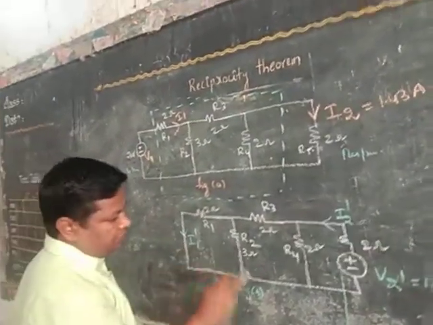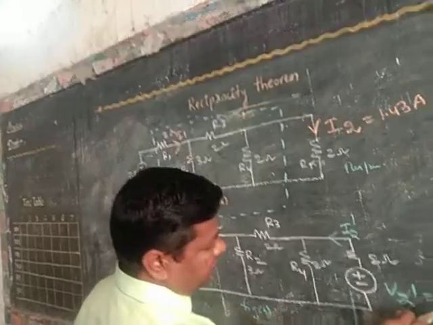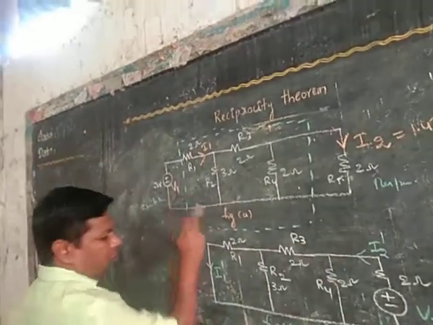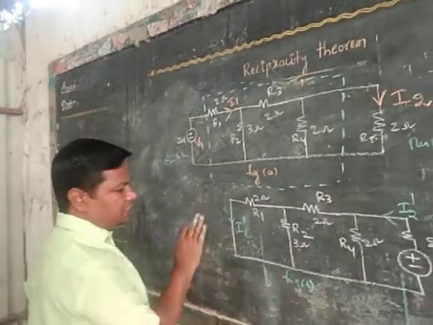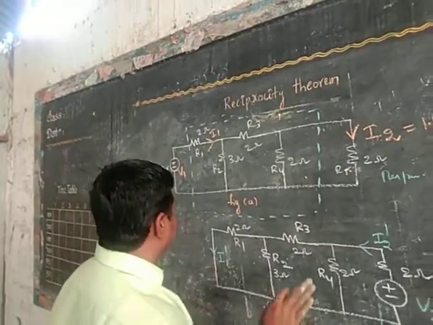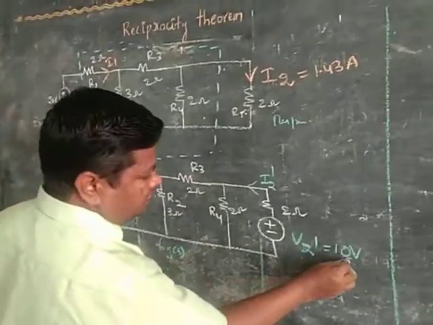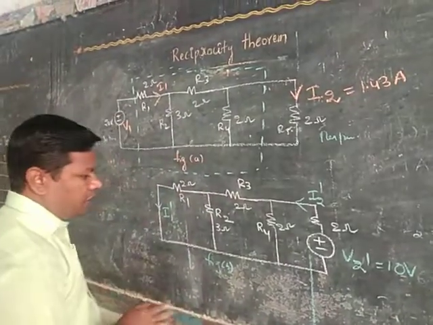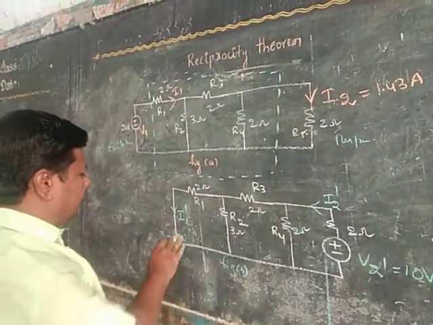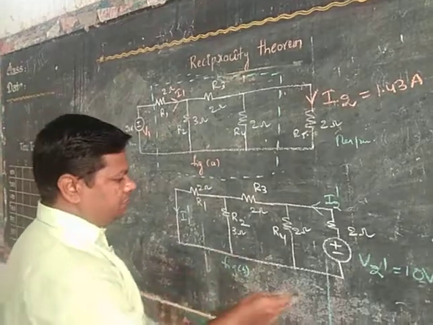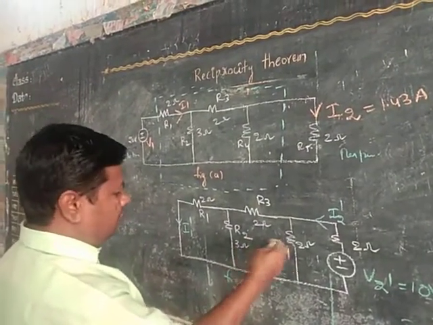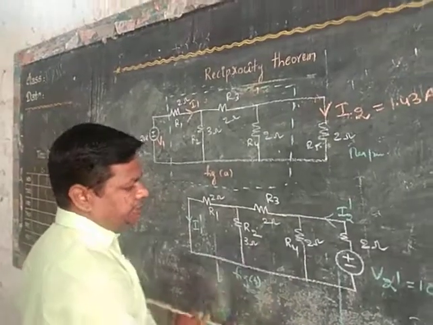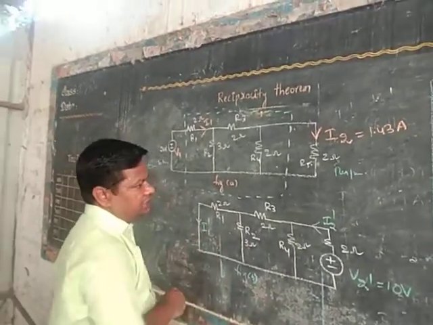An important observation is that here V2 dash is 10 volts. These two are not the same, whereas in the previous problem both are the same. But in this problem, V2 dash is equal to 10 volts. Now in this case, how to find I1 dash? What is the normal procedure? Again we have to minimize the network, find the current, and apply the divider rule, and it will take a certain time to calculate I1 dash.